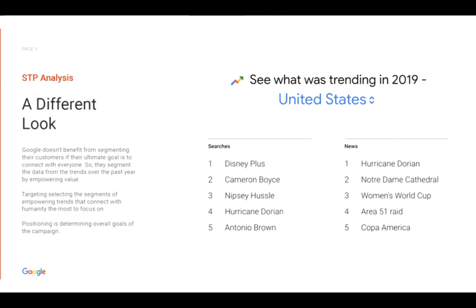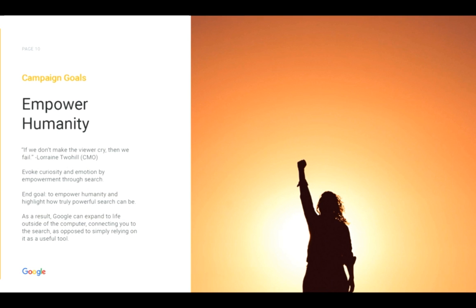For example, in 2019, it was heroes. From there, it's all about empowerment. Google's chief marketing officer said it best: if we don't make the viewer cry, we fail. Thus, the end goal is to empower humanity and highlight how truly powerful search can be.